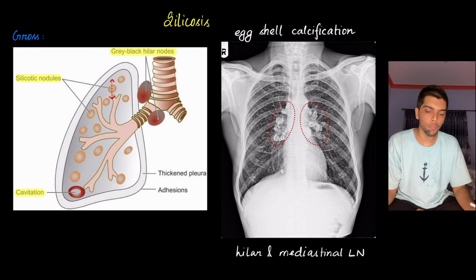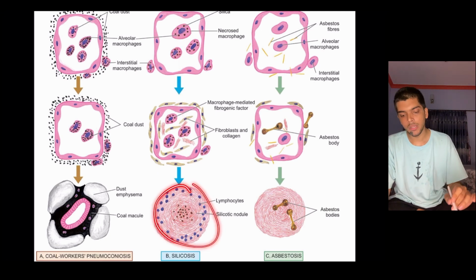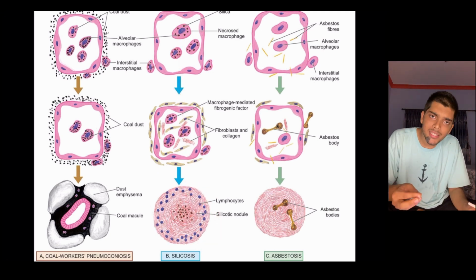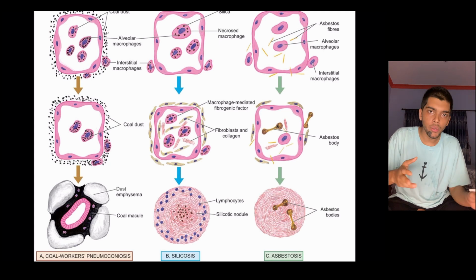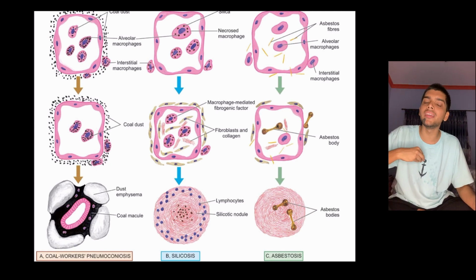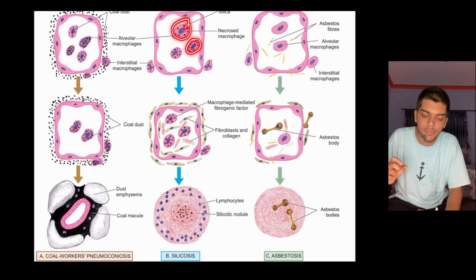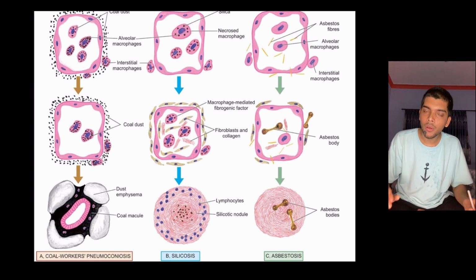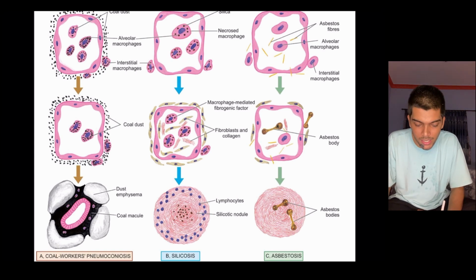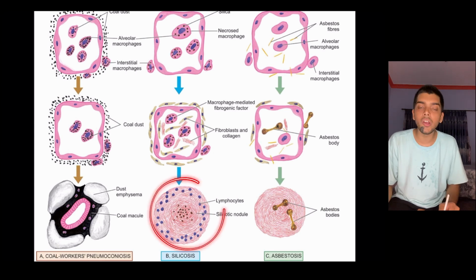Okay, microscopy. This is the pathogenesis. Silica enters the alveoli. There is exposure to silica. Silica passes through the respiratory tract and eventually reaches the alveoli. Inside the alveoli, the silica gets eaten up by macrophages, which initiates inflammation, which is followed by fibrosis. You can see this fibrosis taking place, and then there are fibroblast cells responsible for the synthesis and secretion of fibers, and eventually there is formation of a silicotic nodule.